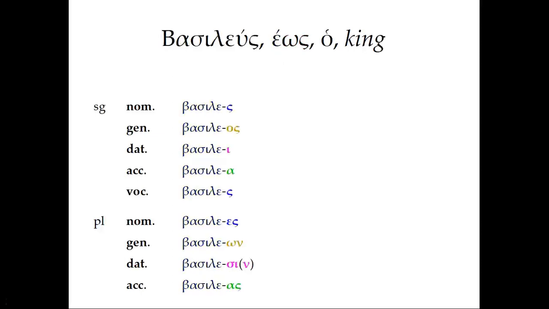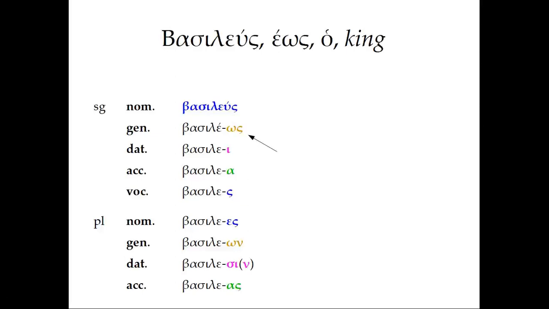We're going to add our normal endings, as usual, for the third declension, but we're going to see quite a few changes here. First is going to be the nominative singular, so instead of basiles, we're going to see basileus, as we would see from the lexical form at the top there. Our next change is going to be in the genitive singular. The omicron sigma of the ending is going to change to omega sigma.